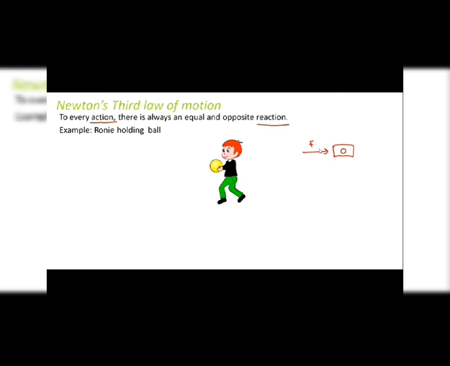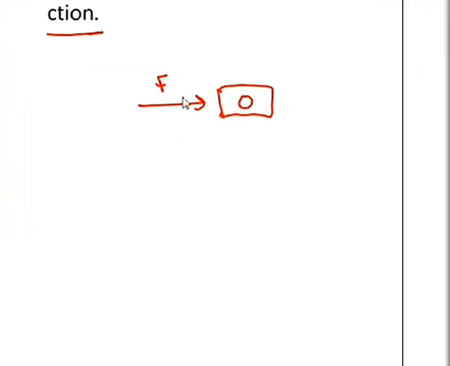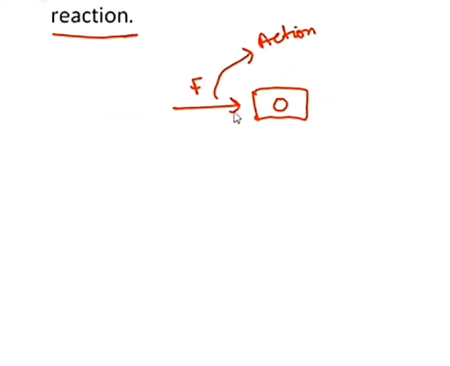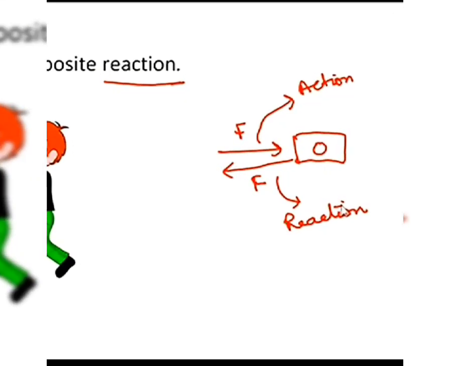Now the force which is exerted by this boy on the ball, that's known as action, and the force which is exerted by the ball in return, that is called reaction. So let's suppose you have an object O and we apply an external force F on it. Now this external force is your action. When you apply force F on it, this object will exert an equal and opposite force on your hand. And this force which the object exerts in the opposite direction, that's called reaction, because it is the reply to the action.